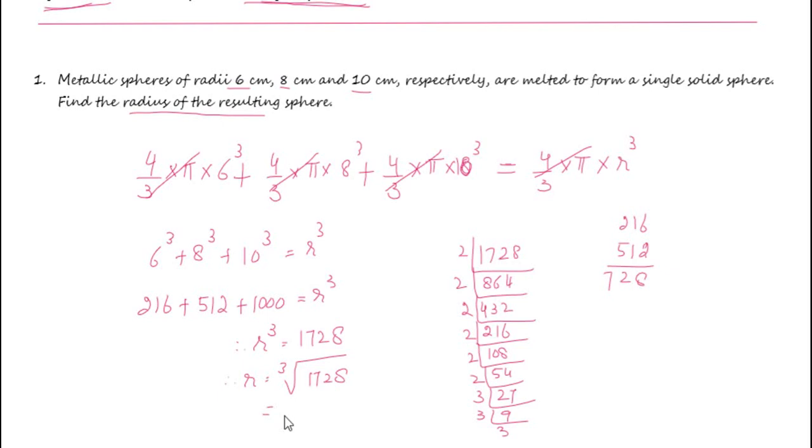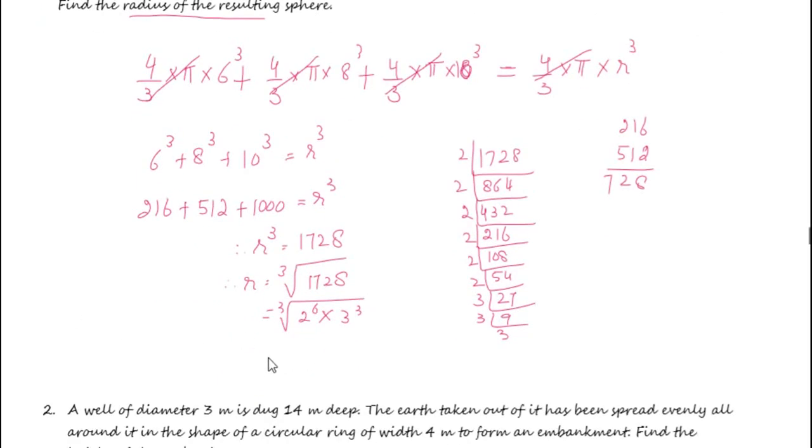So this becomes cube root of 2 to the power 6 into 3 to the power 3. If you remove the cube root, it becomes 2 square into 3, that is 4 into 3, it is 12 centimeter. So the radius of the single solid sphere formed by melting and combining the 3 spheres is 12 centimeter.